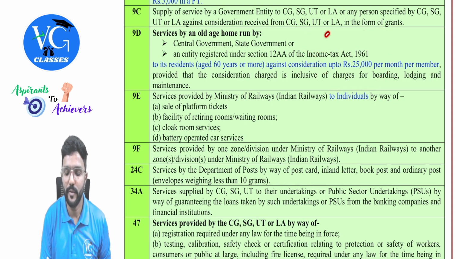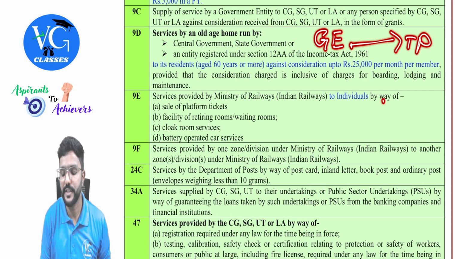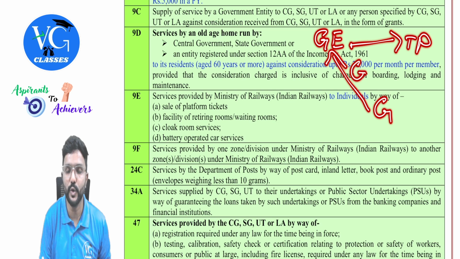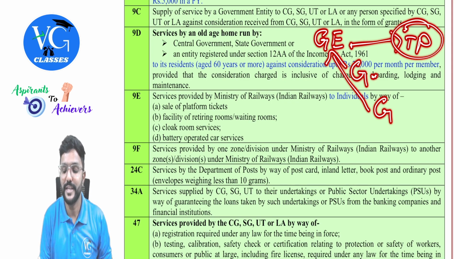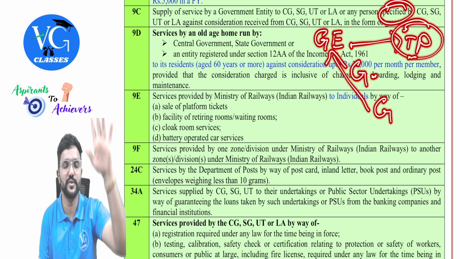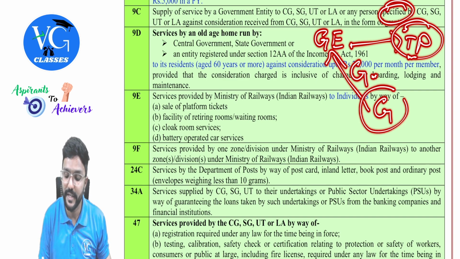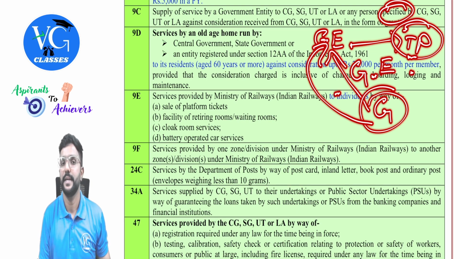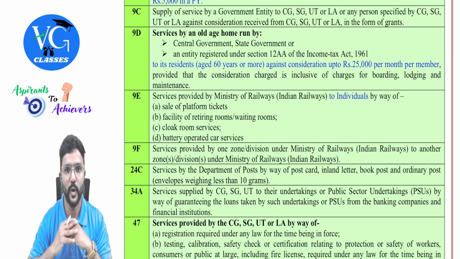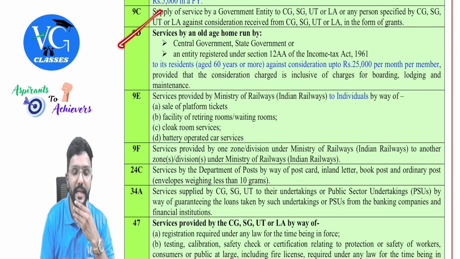Next, a government entity giving services to a third person, for which the government is giving a grant to the government entity. I repeat, the government entity is giving services to a third person who has been specified by whom? The government. So the government has told the government entity to give services to so and so person, for which the government is giving a grant to the government entity. Even this is exempt, guys.